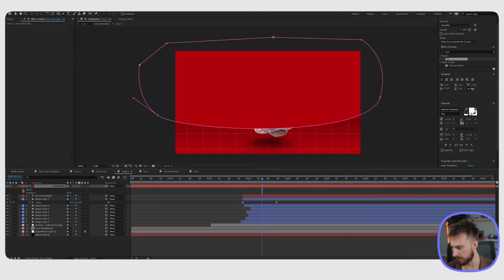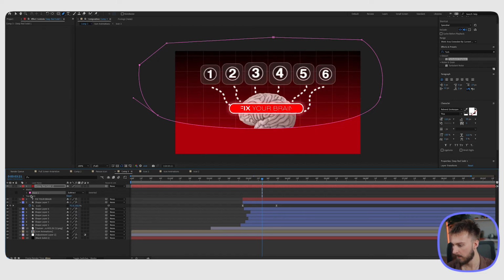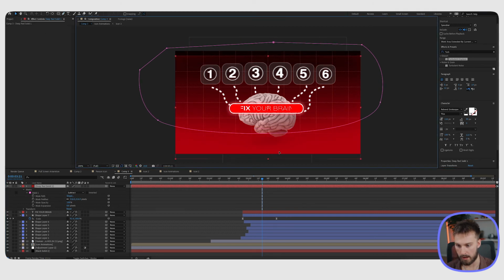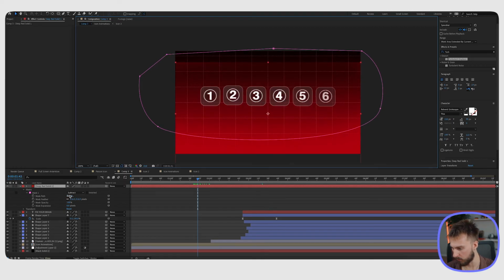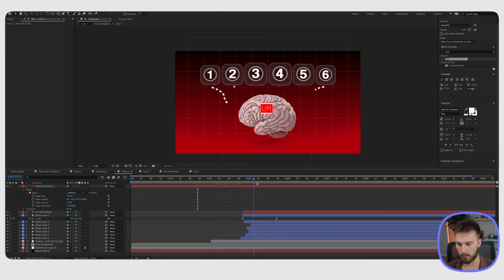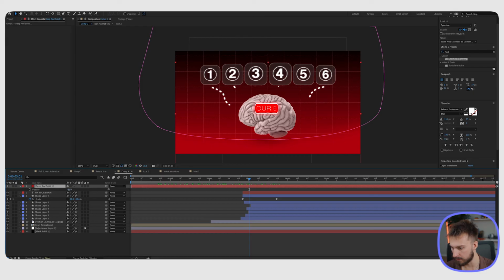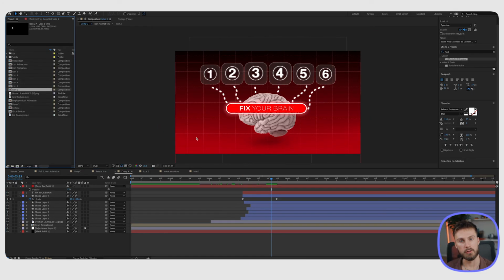So we're going to go into the mask and change this to subtract. And then we're going to also add a big feather to it. And then what we can do here is drag this down a little bit. We need to change the feather just a tad bit more because it's messing up at the top. I'm going to take these way up so that none of the feathering gets into it. And there we go. I think turning down the opacity will also help. So I'm going to hit T to bring up opacity. Turn that down to, let's turn it to 70. It should look good. Okay, so another common thing that Iman uses is these grain overlays.